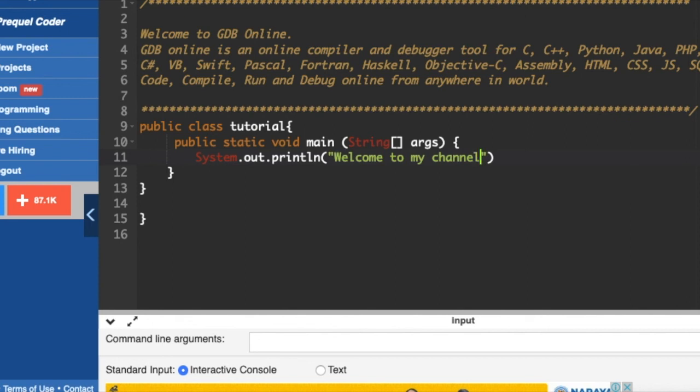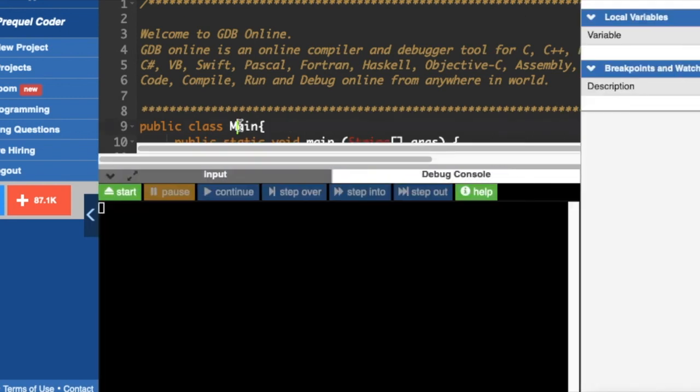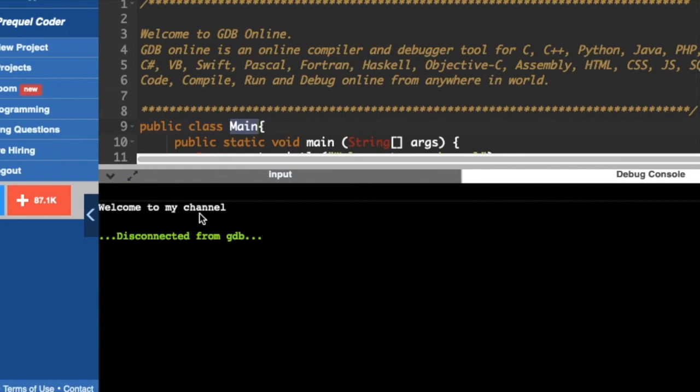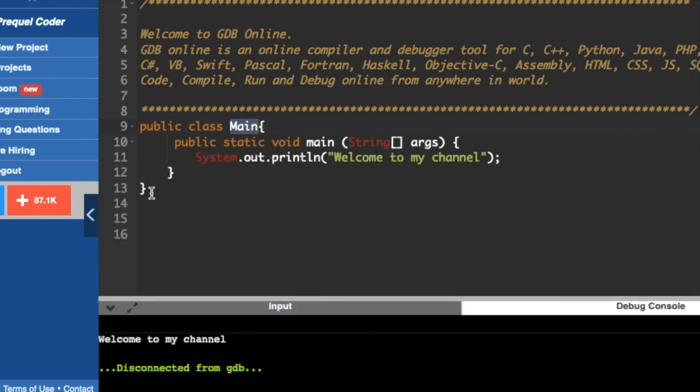So this is my code here. The declaration here cannot be according to our wish, so we are going to declare main and just start it. So here my program has printed: Welcome to my channel. If you have any queries regarding the source code, the link is given in the description. You may go and visit.